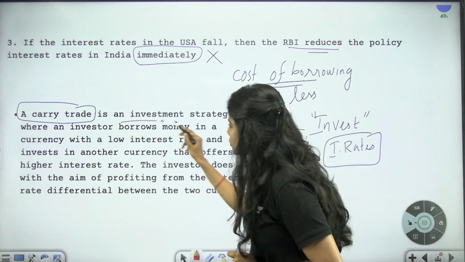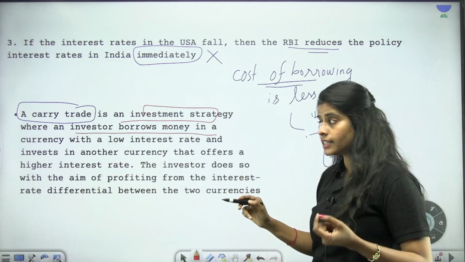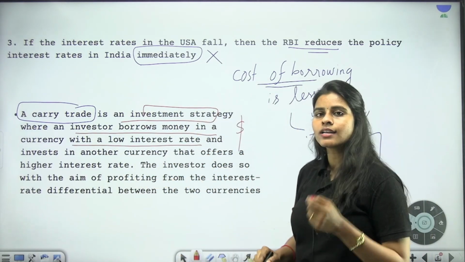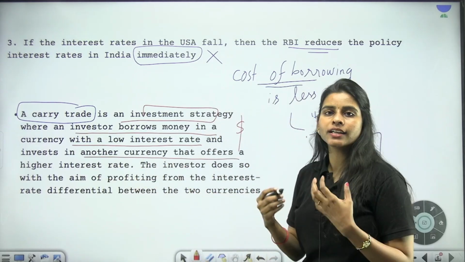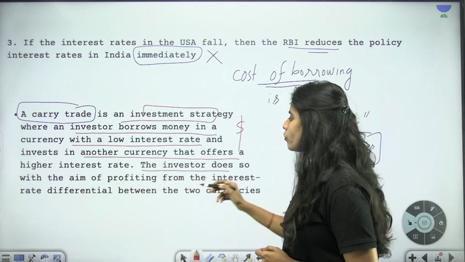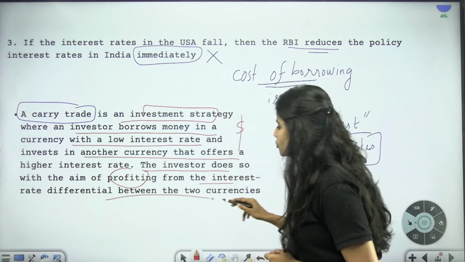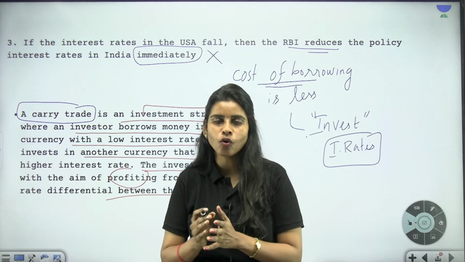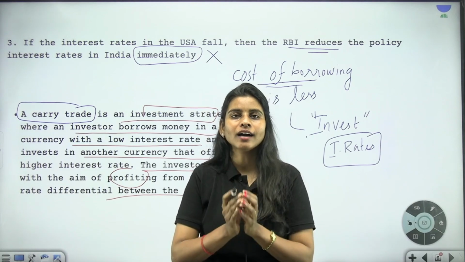It is an investment strategy where an investor borrows money in a currency with a lower interest rate, say for example dollars, and invests in another currency that offers a higher interest rate, that is Indian rupees. The investor does this with the aim of profiting from the interest rate differential between the two countries. Although it is going to help India with inflow of investments, it is something which is not that good.